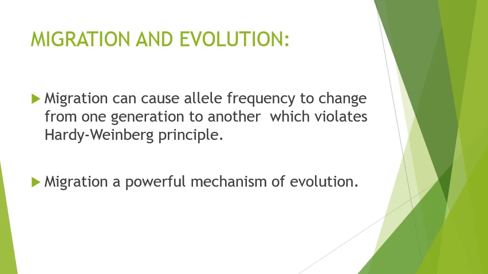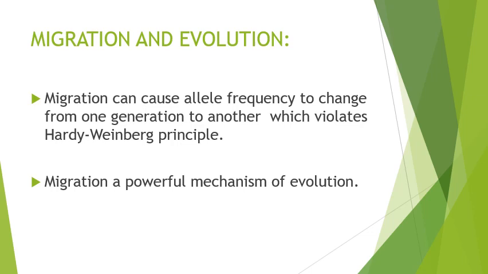And if there is migration, definitely it will cause allelic frequency change for both the population from which it has migrated and to which it has migrated. Both the allelic frequencies will change. And change in allelic frequency will be a violation of the Hardy-Weinberg principle. And if there is allelic frequency change, it means there will be evolution.